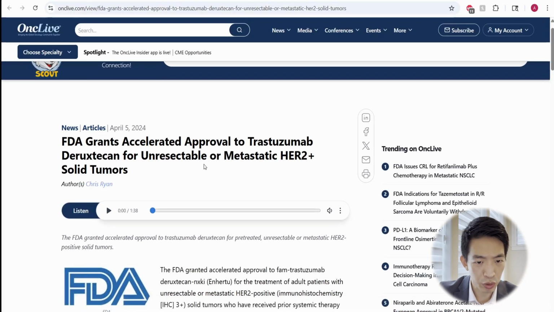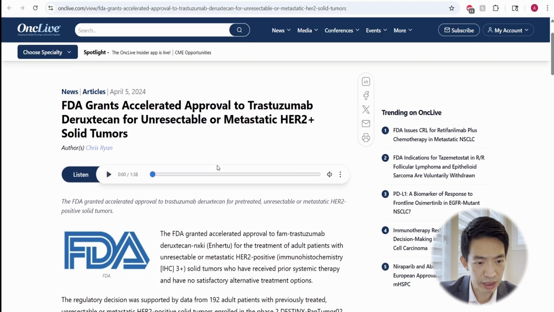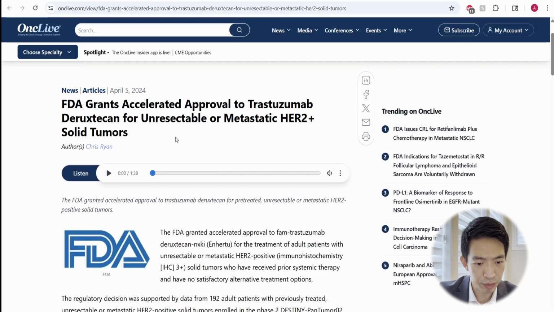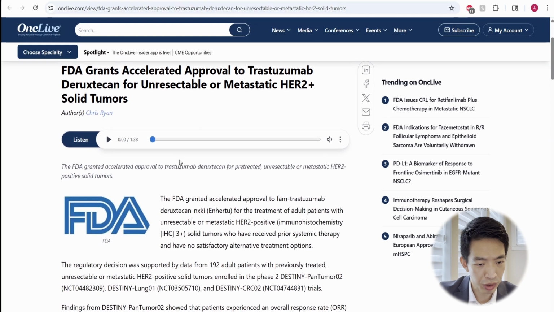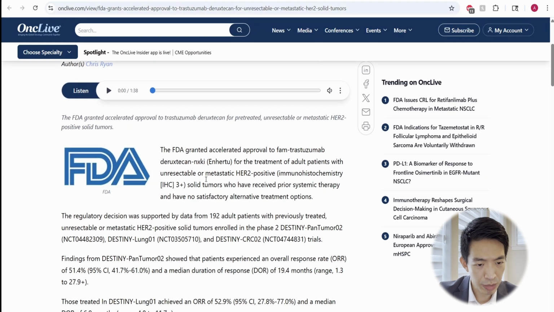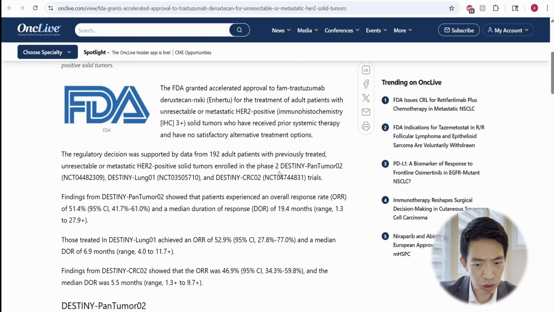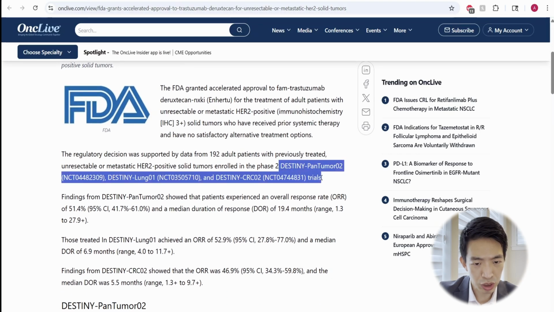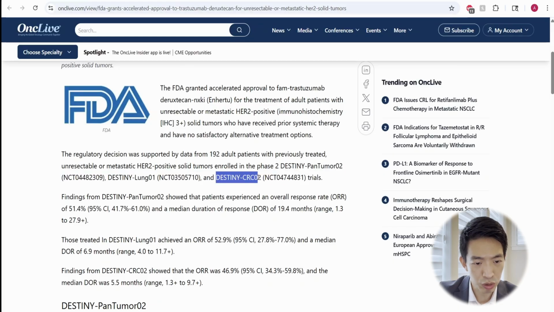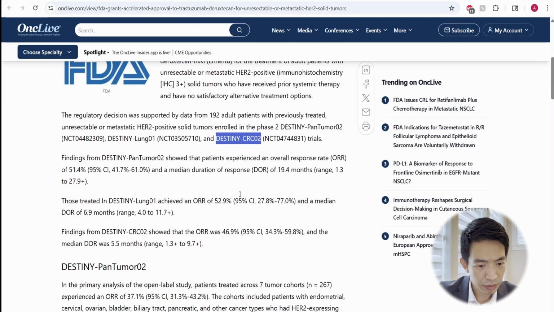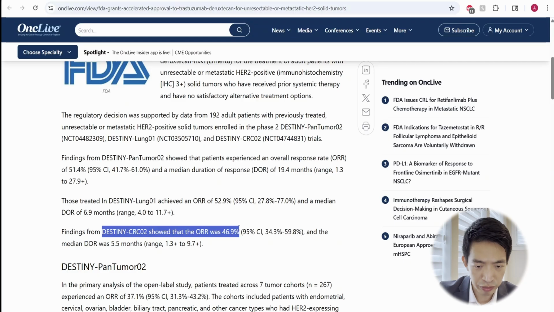So the article is reporting on the accelerated approval of trastuzumab deruxtecan back in 2024. And let's see if we can find that 61.3%. So it mentioned here the few landmark trials for trastuzumab deruxtecan. Of course, DESTINY-CRC02 here would be the most relevant one. So here it actually listed the overall response rate as 46.9%, so different than the 61.3% that it's pointing out. Let's see what's going on here.